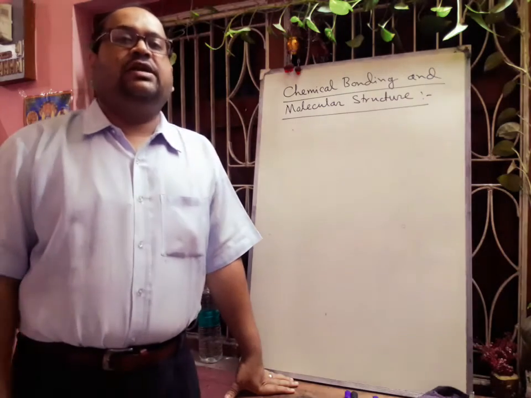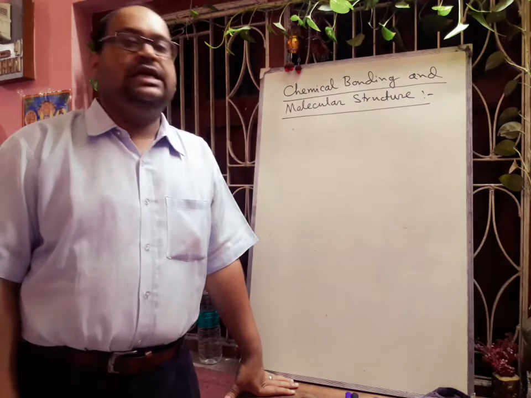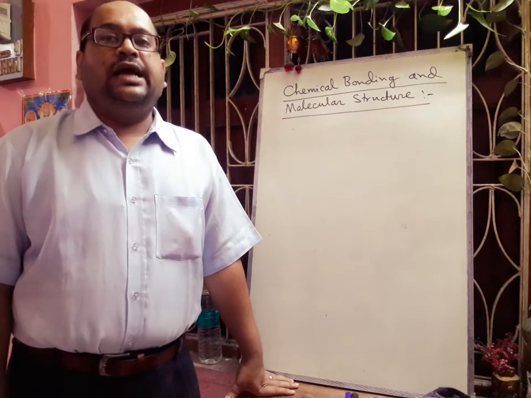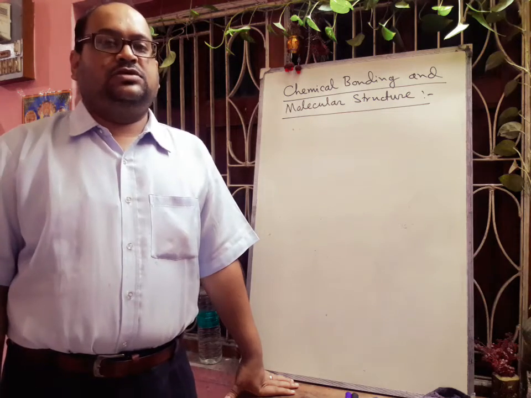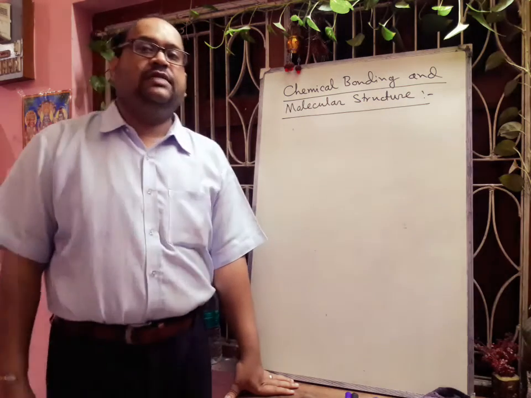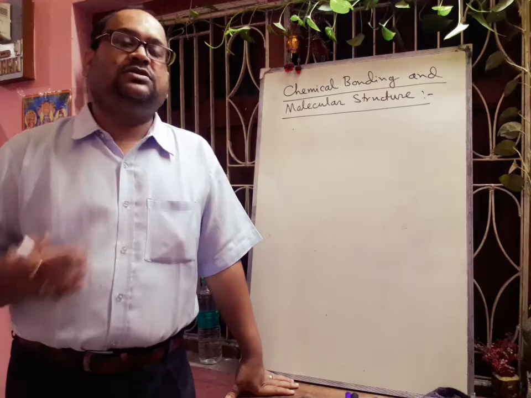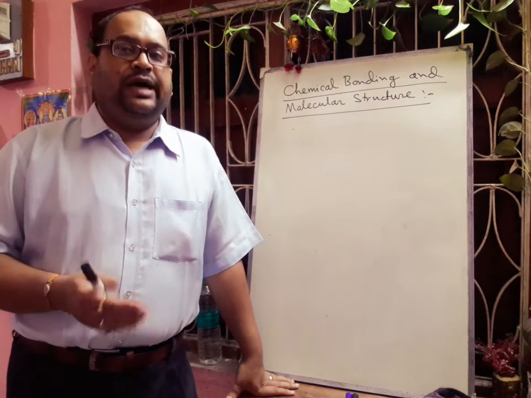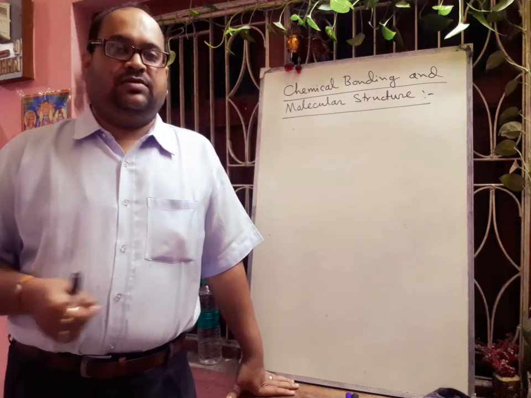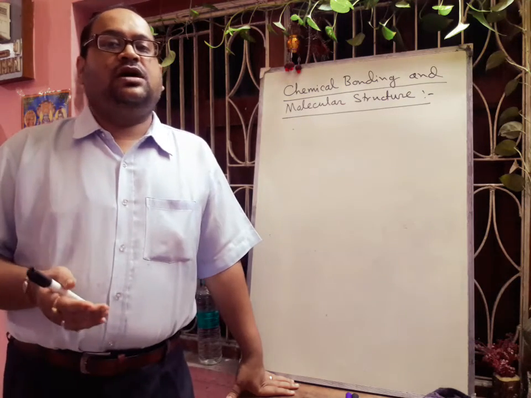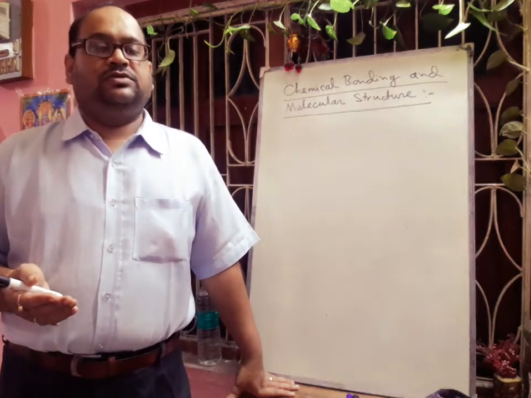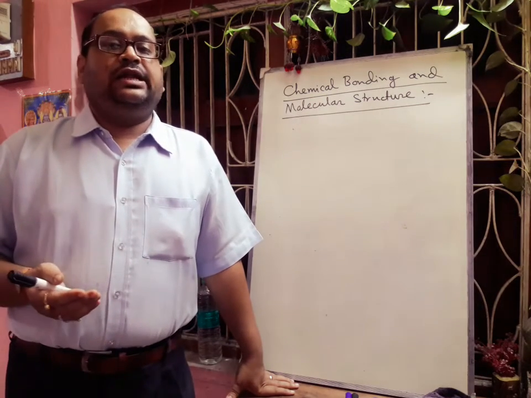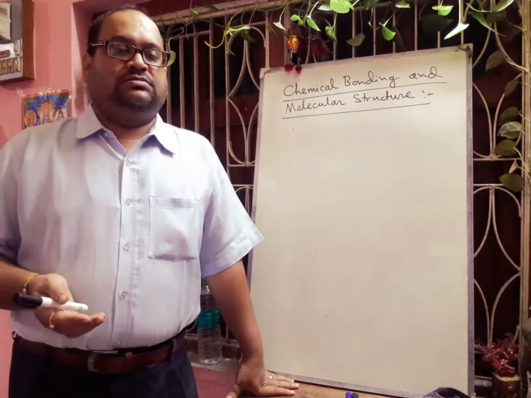Next we will discuss the conditions necessary for this type of ionic bond. First is the low ionization energy of metals. Generally, what we observe here is one metal and one non-metal, like the sodium chloride ionic bond. Sodium is the metal and chlorine is the non-metal. In Na2S, sodium is the metal and sulfur is the non-metal. So definitely metals should have low ionization energy, and non-metals should have high electron gain enthalpy.